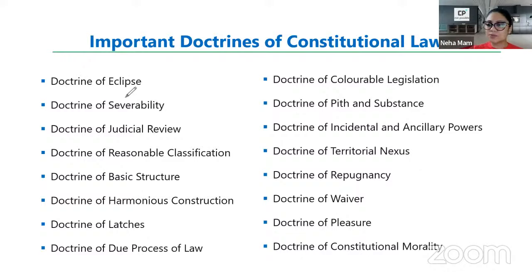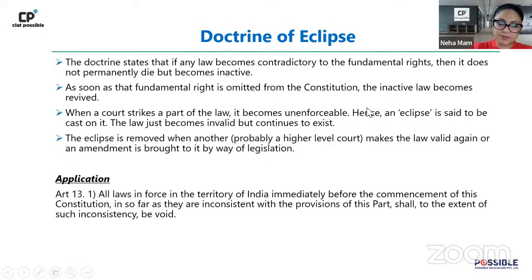Okay, so first we will do our doctrine of eclipse. Now these are doctrines, like I was saying, that most of you would be familiar with. You have eclipse, severability, judicial review, reasonable classification, all of them related to the constitution, laches, due process of law. Some of these will be new to you, so we will be spending a good amount of time on each one of them. Okay, let's begin without any delay. So let's start with the doctrine of eclipse, right?